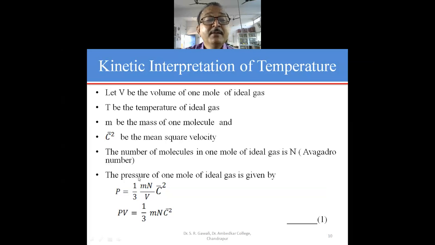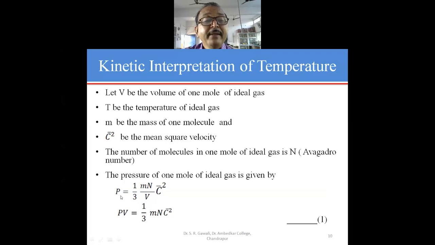Then the expression for the pressure of 1 mole of an ideal gas, as we have considered here 1 mole of an ideal gas, is given by P is equal to 1 by 3 m into n. Here n is nothing but capital N, that is the number of molecules in 1 mole of ideal gas, which is the Avogadro number.